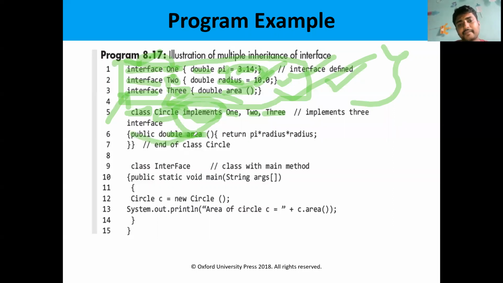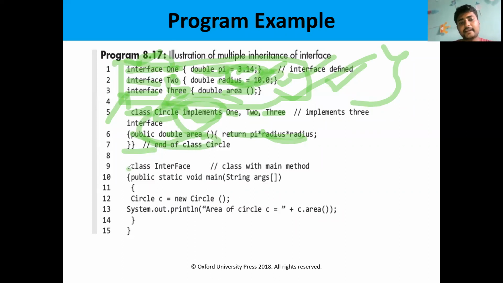Here he is defining the method area. He is defining the method as pi into radius into radius. The pi and radius values are defined in the interfaces. So the method is defined in the class.